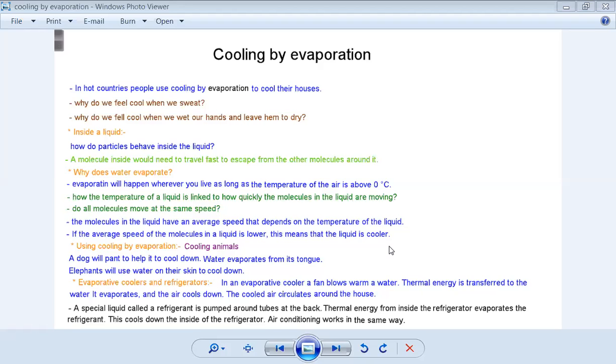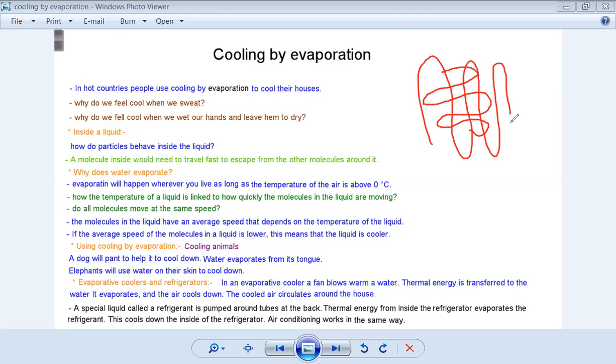What about the refrigerators? A special liquid called a refrigerant is pumped around tubes at the back. We all know from the back of the fridge, we have pipes like this, right? And sometimes like this. These use a special liquid inside them that circulates around inside these pipes. When it circulates in these pipes, thermal energy from inside the refrigerator evaporates the liquid.